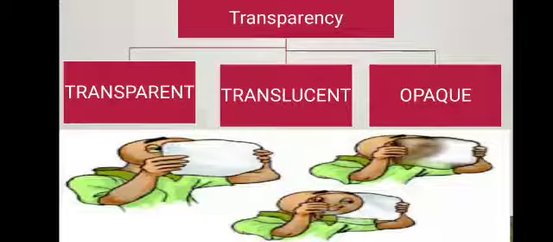The next property is transparency. Transparency means materials which allow us to see through clearly, partially, or not at all. We can't see through some. These are the properties included in transparency. The topics are transparent, translucent and opaque.